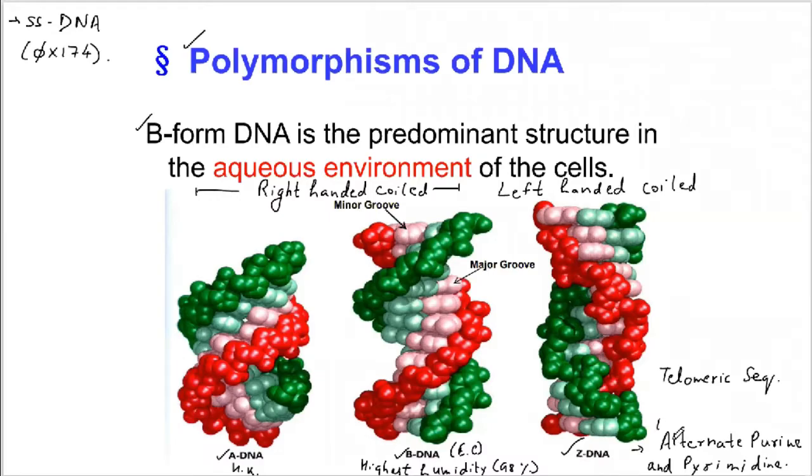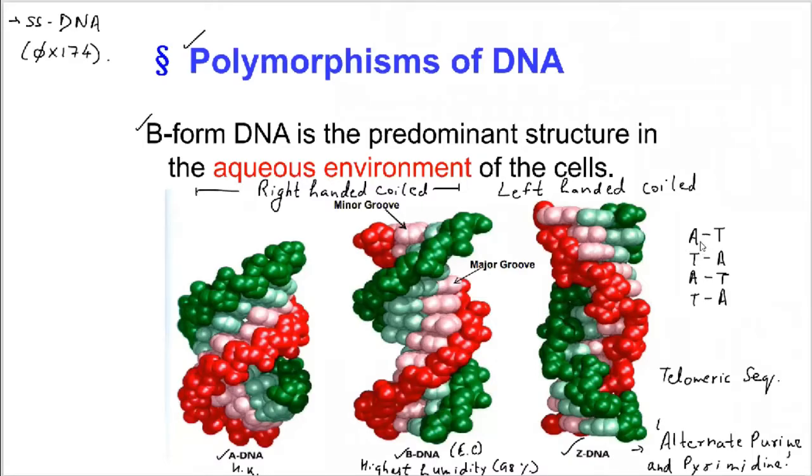For example, in the case of B-DNA, if there is alternate purine and pyrimidine, there are repeats of AT. Suppose there is an adenine, there is thymine, then thymine, adenine, adenine, thymine, thymine, adenine.